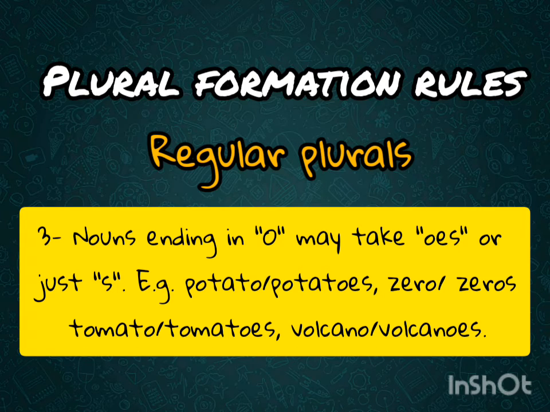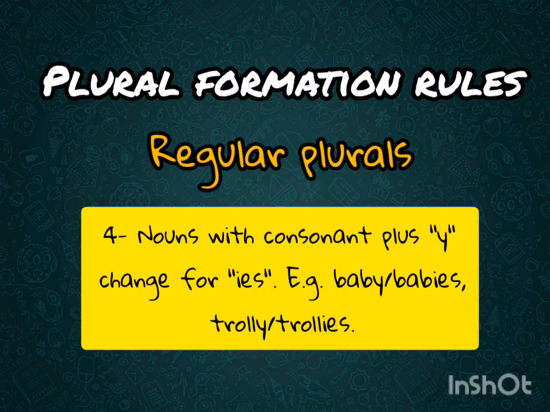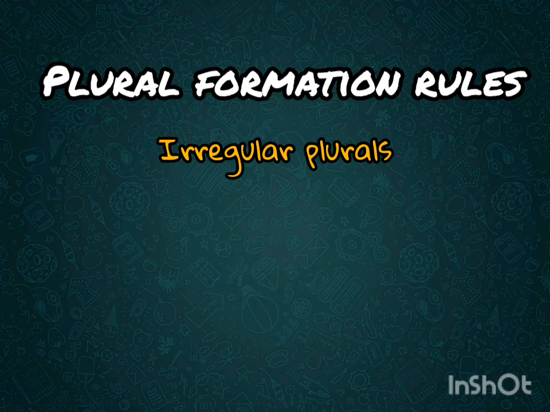C. Nouns ending in o may add es or a final s, as examples that you can see below. And finally, D. Words that end in consonant plus y change y for the ending ies. Concerning the rules for irregular plural formation, we are going to have more cases.